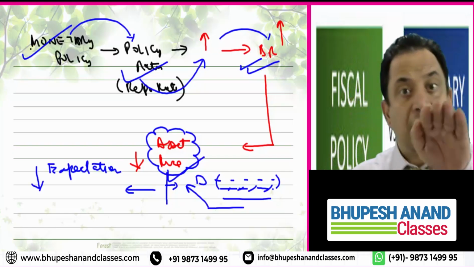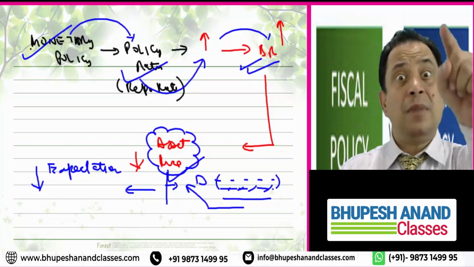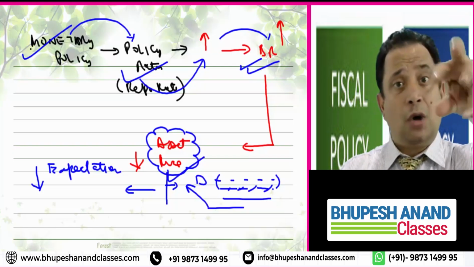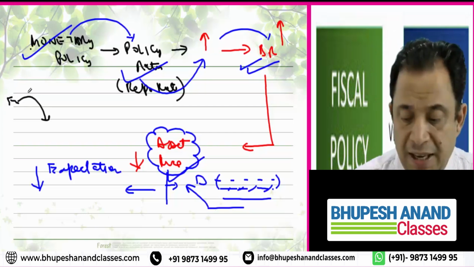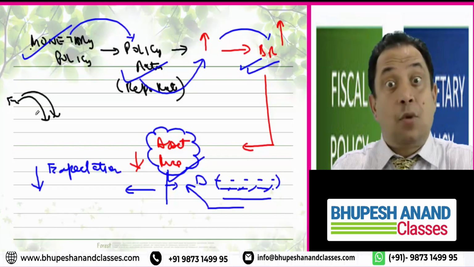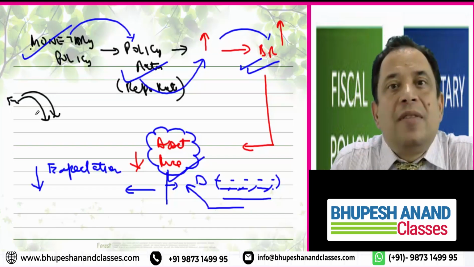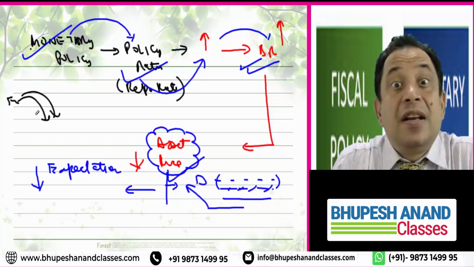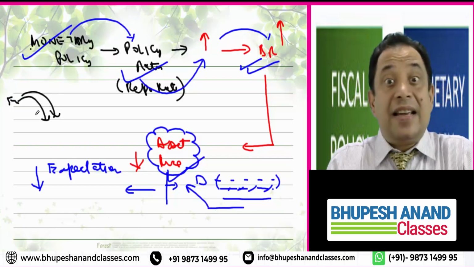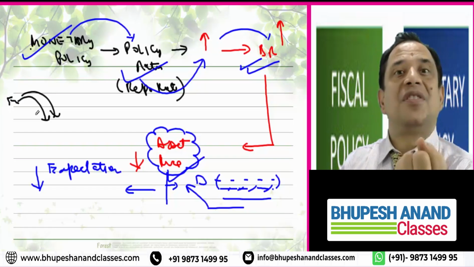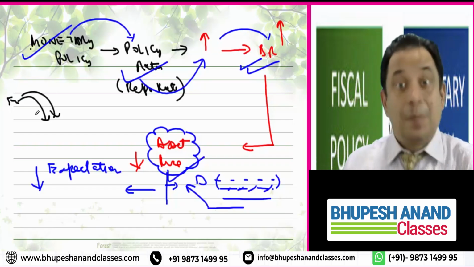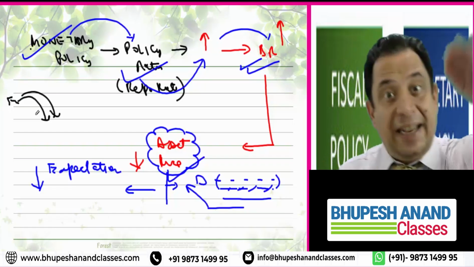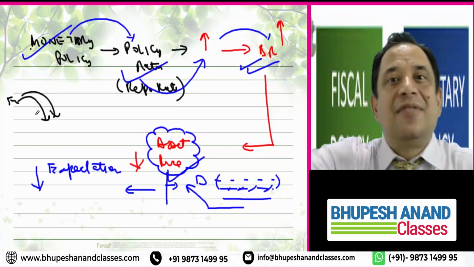And when future expectations come down, foreign money will be injected, because interest rates are higher. And if interest rates are higher, then foreign money will come in, and when foreign money comes in, it will increase the demand for INR, because they have to get it exchanged. When INR demand increases, it will increase the appreciation rate. It will appreciate my Indian currency, and when my Indian currency appreciates, imports will become cheaper, net exports will decline, and ultimately my inflation will decline.